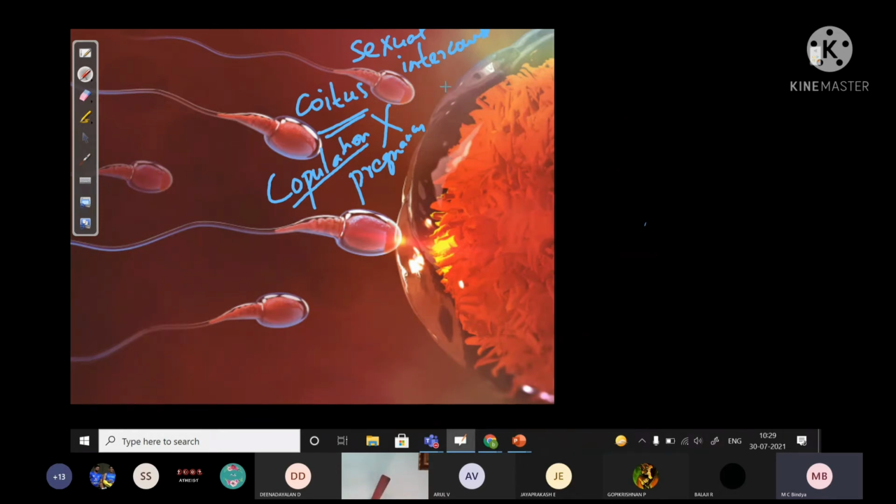That act is called by these three terms. So all of them will not lead to pregnancy. What leads to pregnancy is when there is a simultaneous release of sperm and ovum. When the sperm is released, that time ovum should be present. If these two are present, only then will pregnancy come about.